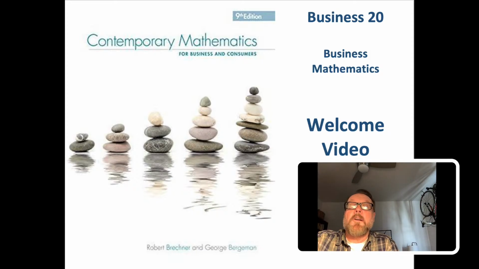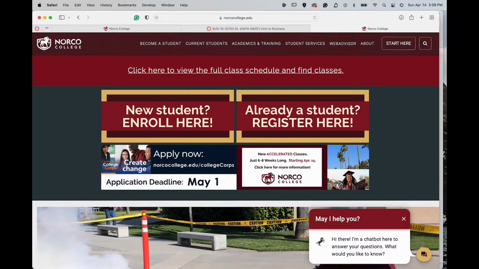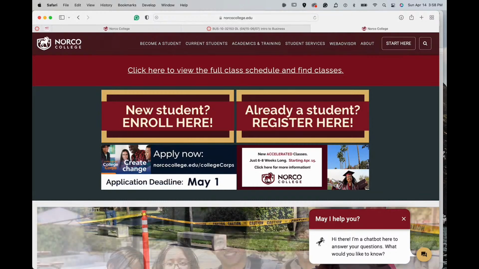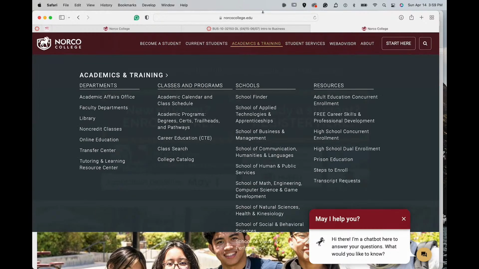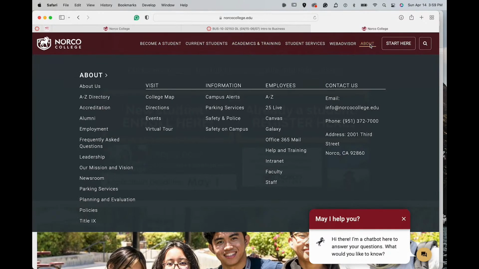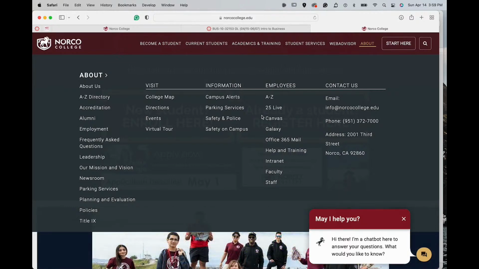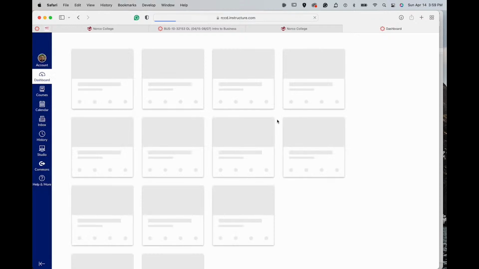So I'm going to go ahead and share my screen. I'm going to go to the Norco College homepage, norcocollege.edu, select the About button right here, and then scroll over to Canvas right here. So just select Canvas. Now for me, I'm already logged in and I can't really log out anymore, but for you, it's going to ask you for a sign in.